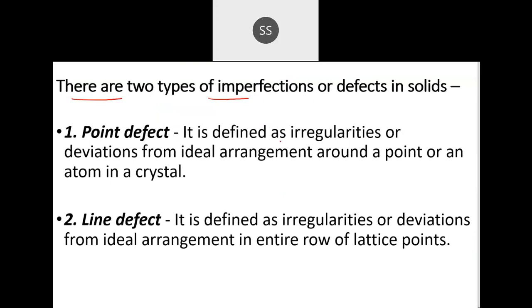So point defect means if you find any irregularities or deviation from the ideal arrangement around the point, in an atom. And line defect means if you find any irregularity or deviation from the ideal arrangement in the entire row, okay, the whole row, if you find any deviation. And I told you, you have only point defect to study.